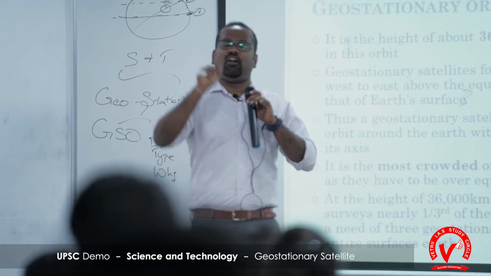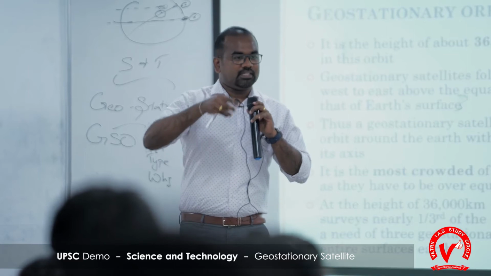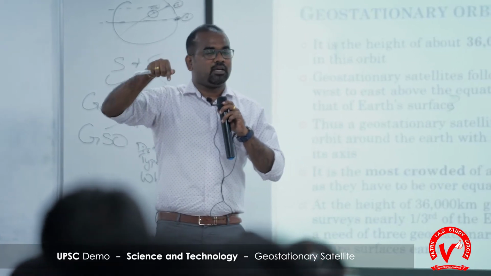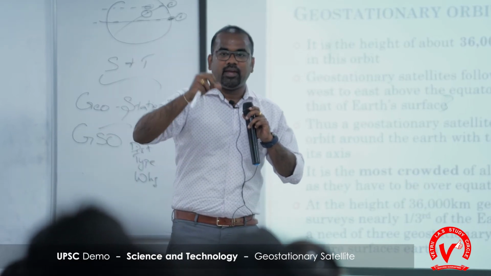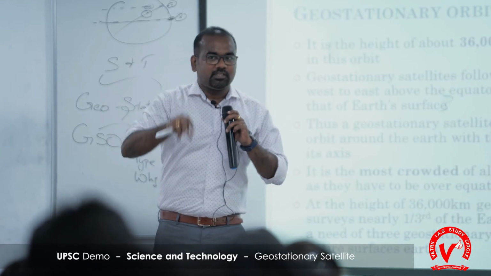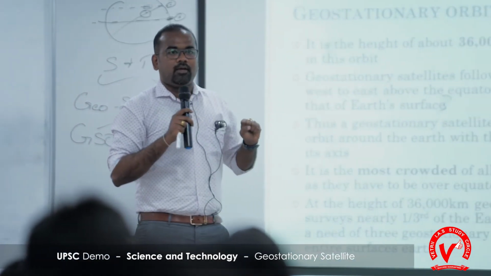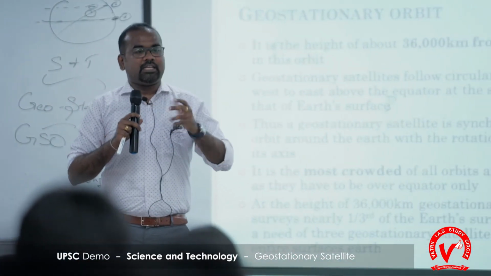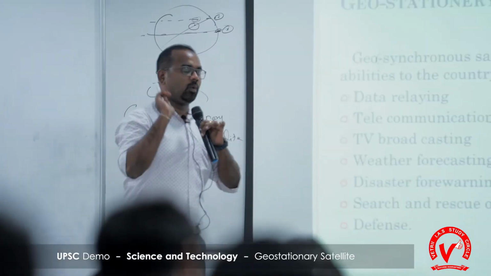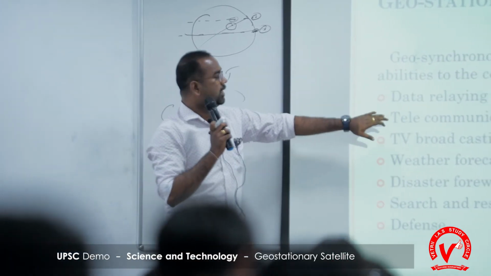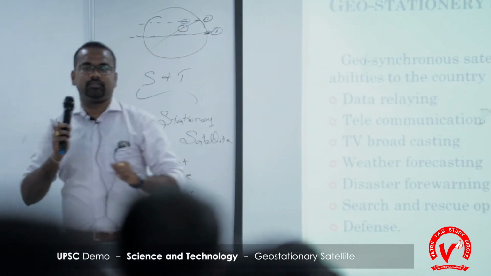They just tested an object, launched it in space and made it orbit around. But if the object is allowed to carry some instruments, it is going to perform some functions. If it is carrying cameras, it can capture images and get information. Similarly, for communication purposes, what instrument does the satellite need to carry? Transmitters or receivers, collectively called transponders. So the main instrument this satellite carries is transponders. The major application is data relaying. It relays data from one place to another.